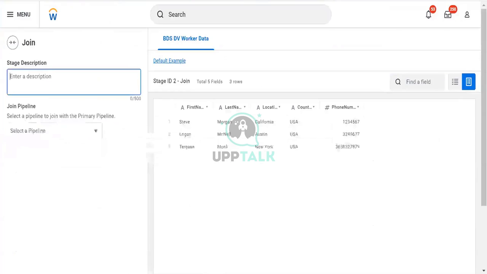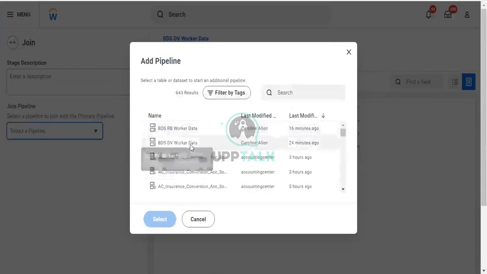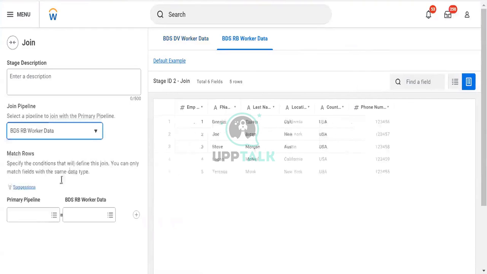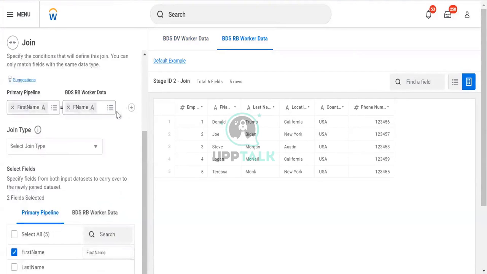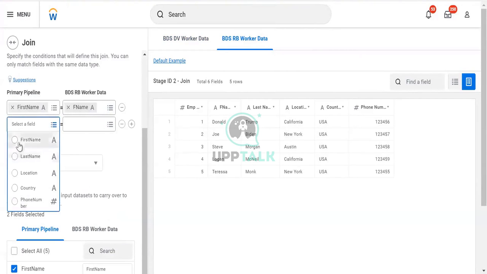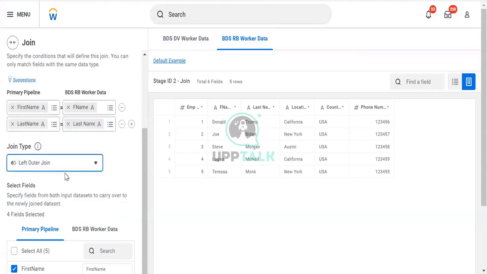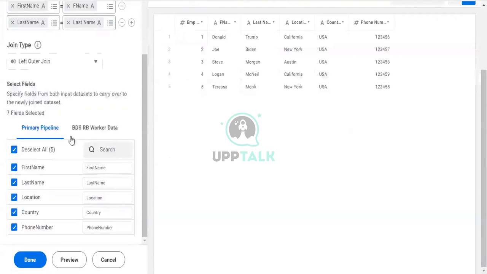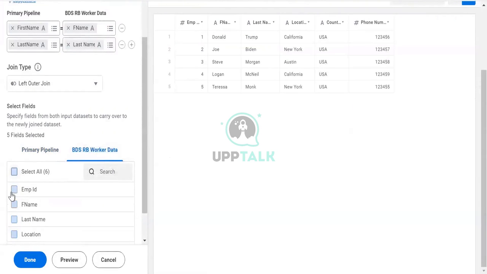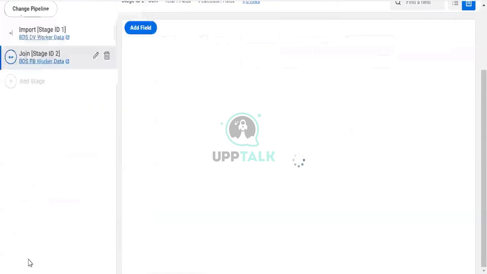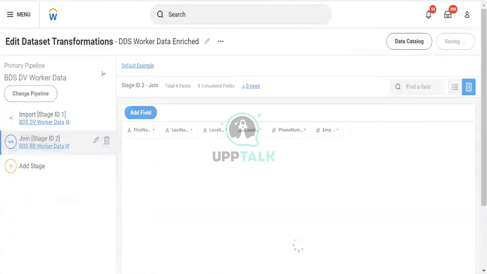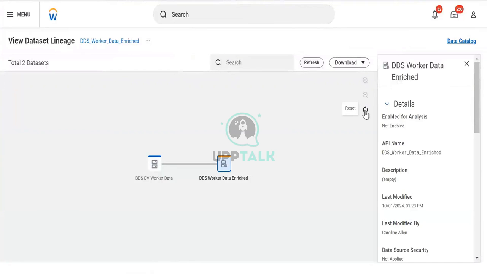Select the join pipeline, this data, and it will be first name, F name, and I will add another one which is last name and last name. From this I will select left outer join: all the fields from the left and only the fields of employee from here, and done. And I will save. Once I do it, I think it's saved. I will give a refresh over here.